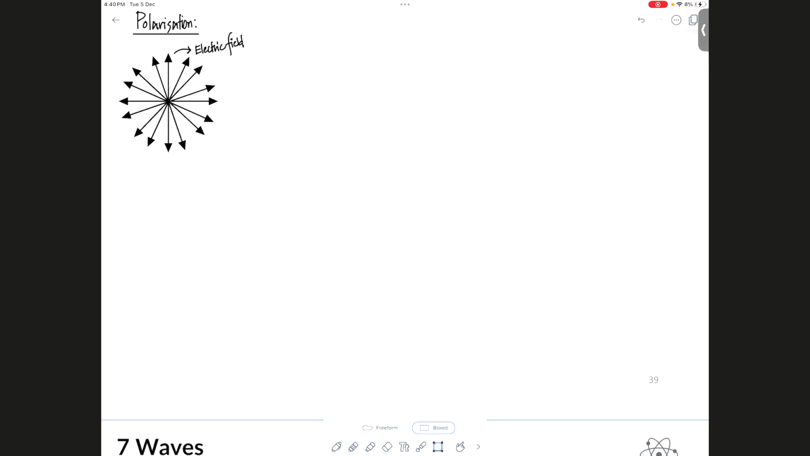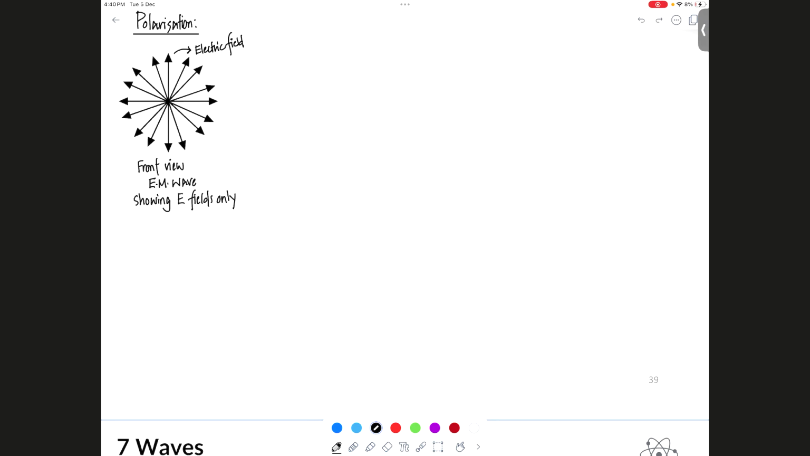This is the diagram of a front view of a what wave? Electromagnetic wave. So front view electromagnetic wave showing what only? Electric fields only. Clear? Okay, now look at this. This is the start of polarization.